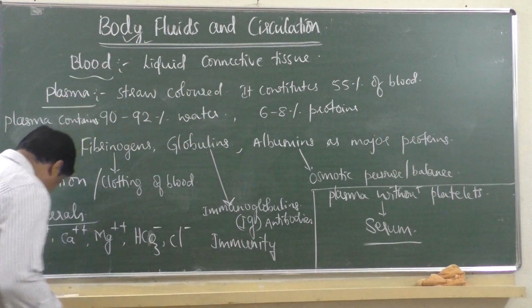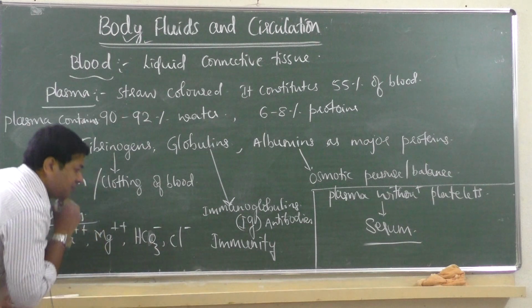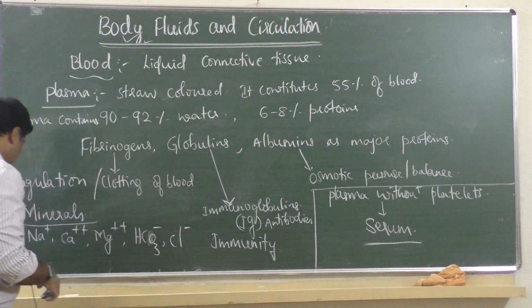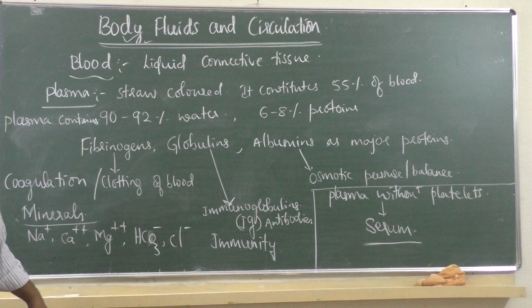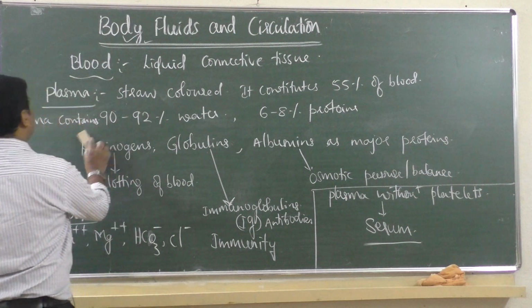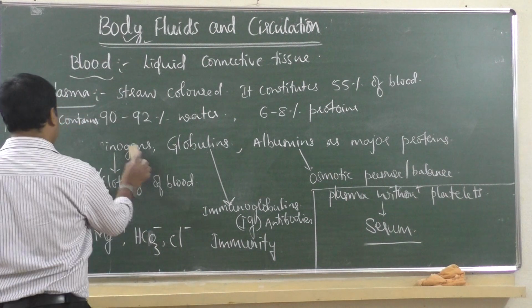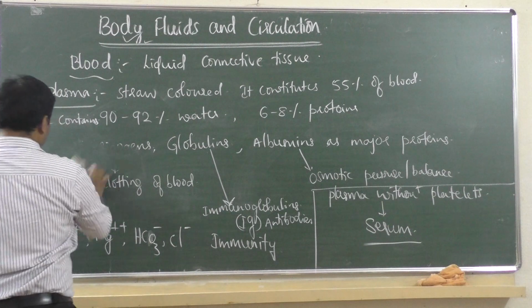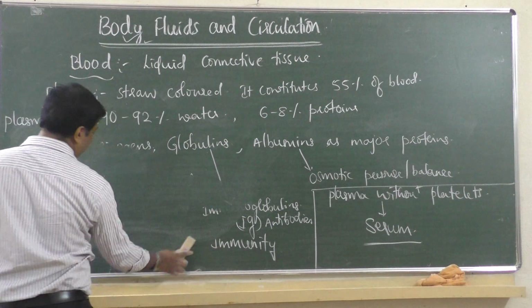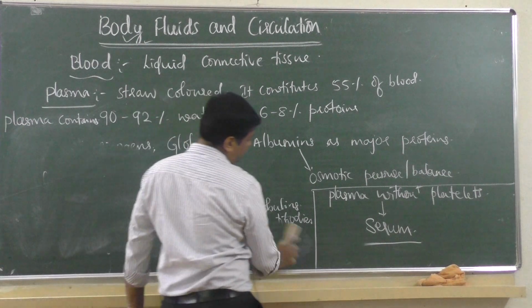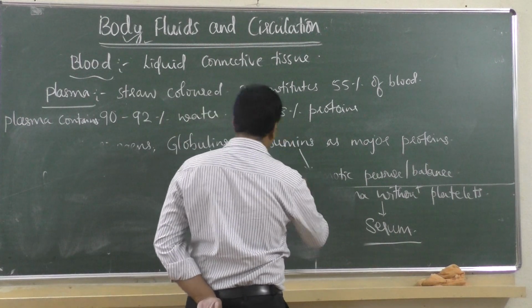Next we will learn about the next part. The second part of blood. We have just discussed the liquid part of blood. Now we have to discuss formed elements, which is the solid part of blood, the suspended solid part.